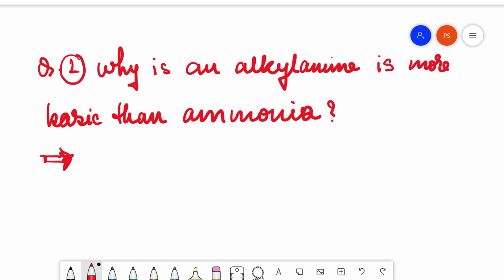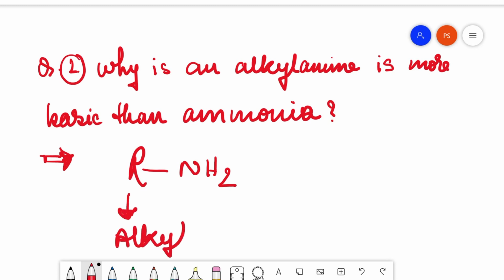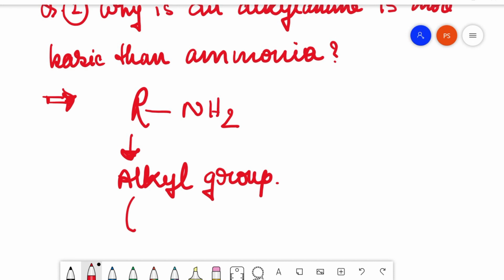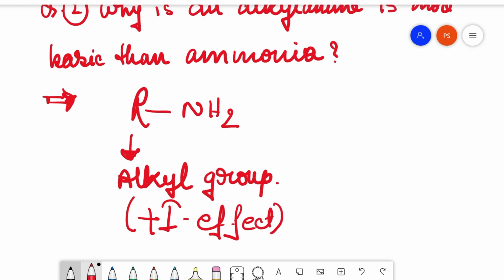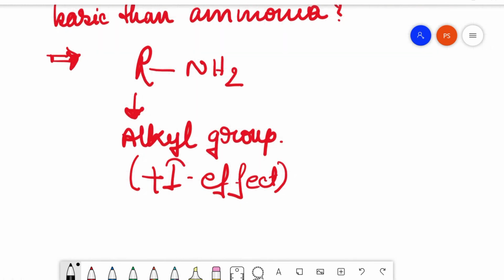Let's take a general example of an alkyl amine. This is the alkyl group, alkyl functional group. We all know alkyl functional group has a plus I effect. Plus I effect is an electron donating effect.